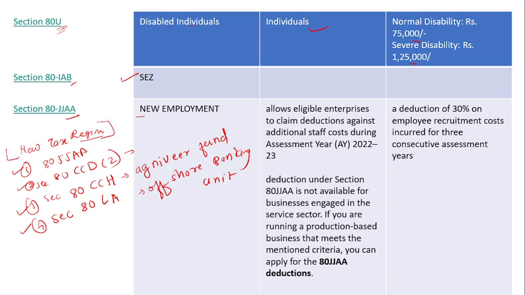The other deductions under Section 80, other than these, from 80C to 80U, you will not get in the new tax regime. They are eligible only in the case of the old tax regime. The above are applicable only to the new tax regime.